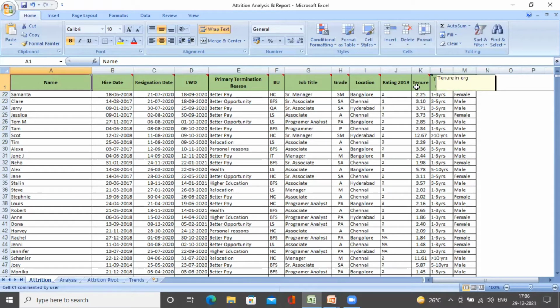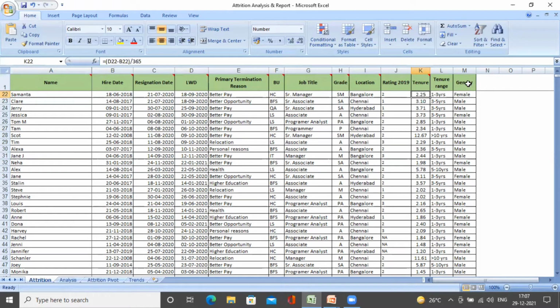What is tenure? It is their tenure in the organization, the time that they have spent. So how do we calculate it? It is nothing but the last working day minus hire date, divided by 365, which gives you the tenure they have spent, like 2 years, 3 years, 4 years, or so on in the organization. The next field is tenure range. Based on the tenure that we see here, 2 years, 2.3 years, 4 years, 4.6 years, we have given a range to it: something between 1 to 3, 3 to 5, 5 to 10, and above 10.